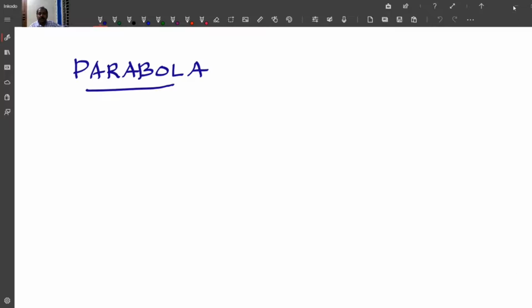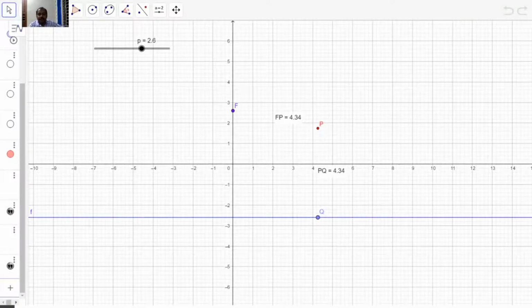Today we discuss a session on parabola. For that, first we formulate what the definition of the parabola is. For that, you come to the GeoGebra window. So you consider a fixed point, usually we call it the focus, and you consider a fixed line. We call it a directrix in the case of conic sections.